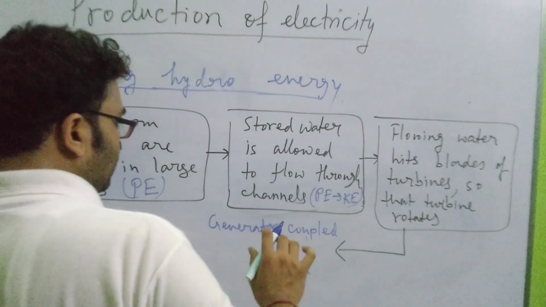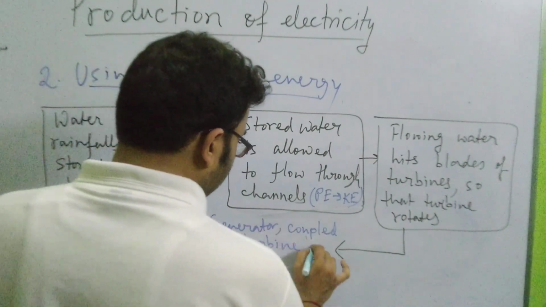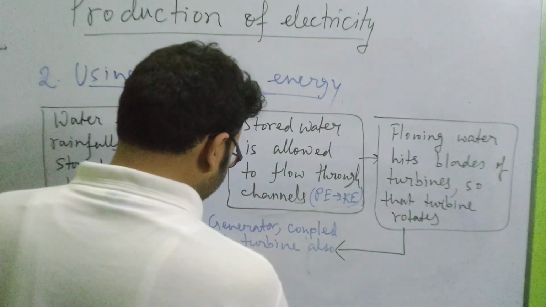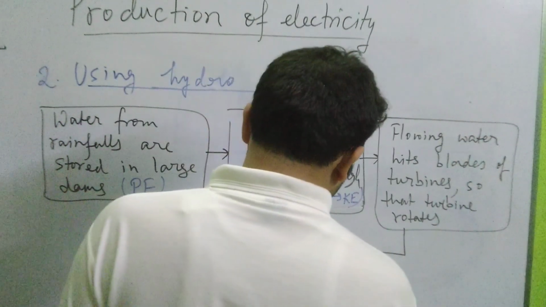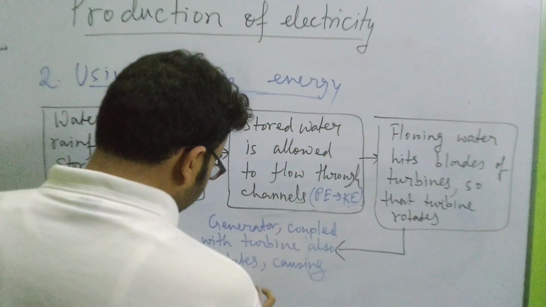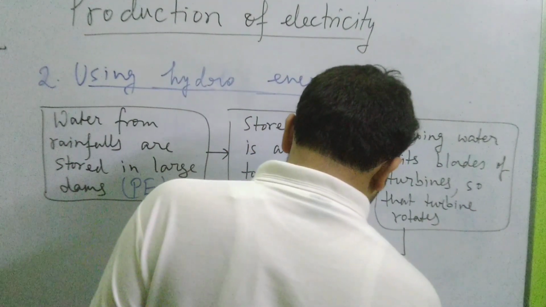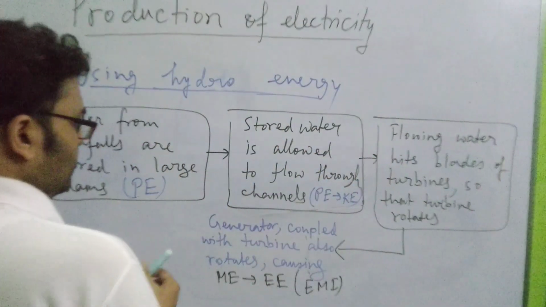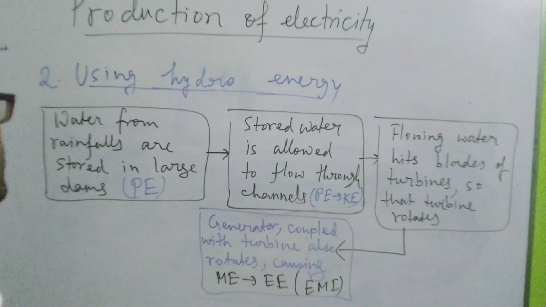The generator that is coupled with the turbine also rotates, causing mechanical energy to convert into electrical energy, again by the principle of electromagnetic induction, EMI. Okay, so these are the steps involved in the production of electricity from energy stored in water. I think the concept is clear.